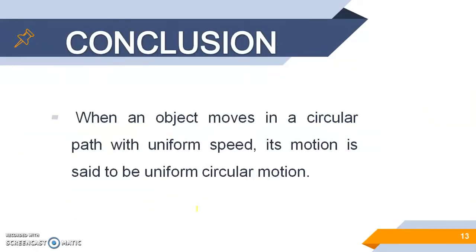Now the conclusion is, when an object moves in a circular path with uniform speed, its motion is said to be uniform circular motion.